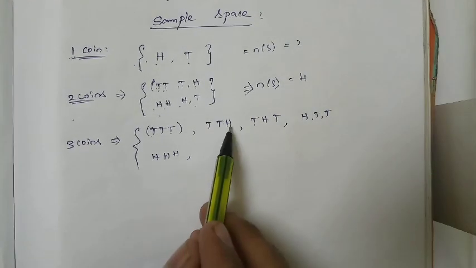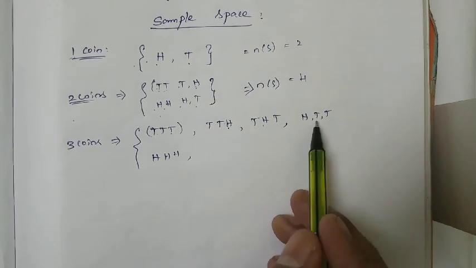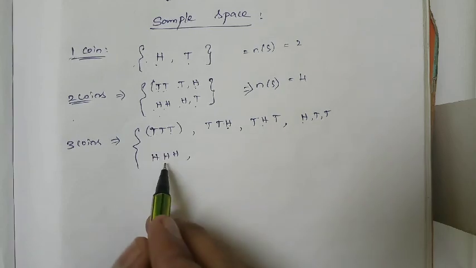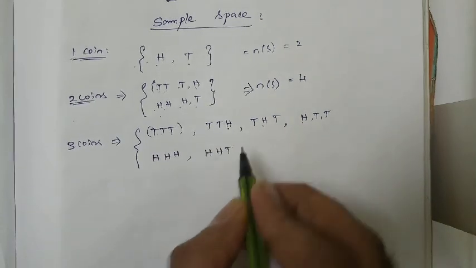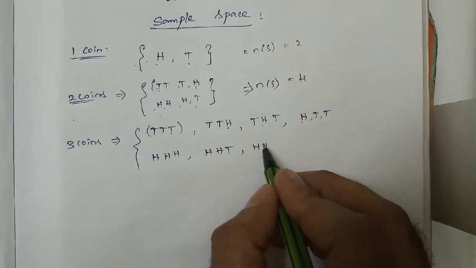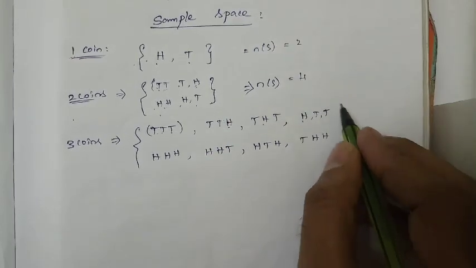I am placing the head in the third place, then in the second place, then in the first place. Next, in the three heads I use only one tail. First two coins are heads and the last coin is a tail. Next, head, tail, head. Next, tail, head, head.